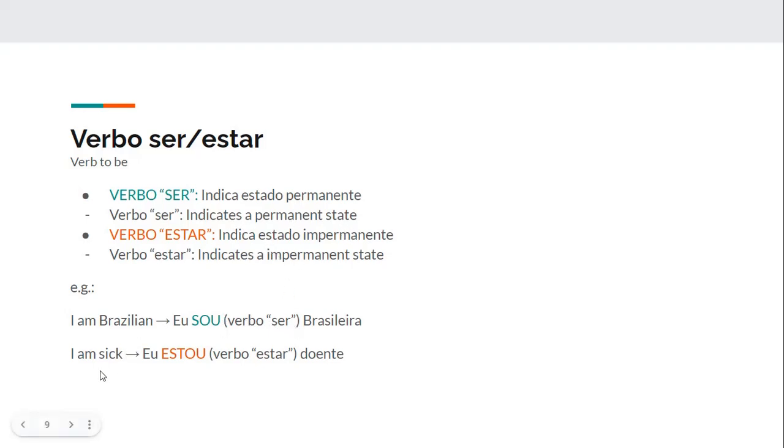But if I want to say I'm sick, and translating this to Portuguese, then I'm sick. To be sick, you will be sick only for a short time, so maybe a headache, but hopefully you would recover soon. So it's an impermanent state, and that's why to say I'm sick in Portuguese we would use verbo estar for an impermanent state, and that's the difference between ser and estar.